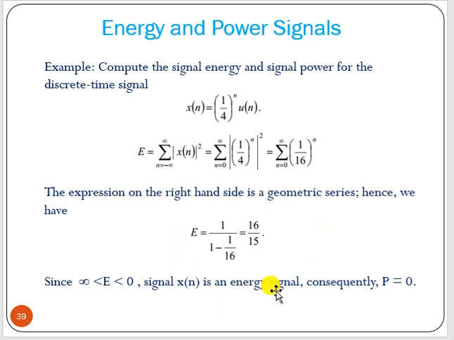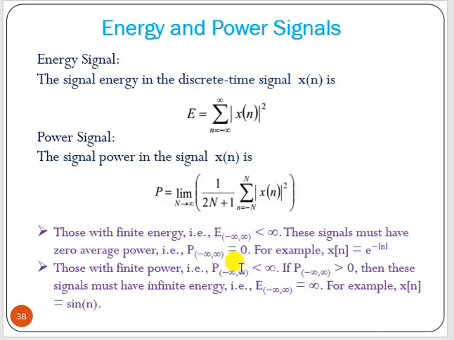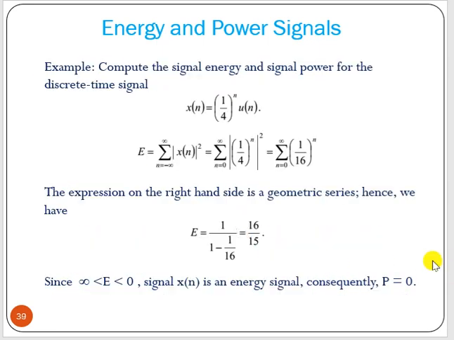So it is an energy signal. Now we have to prove that P equals 0. If P is not 0 in some case, then it is neither a power nor an energy signal. But for this particular example, we will get the result P equal to 0.